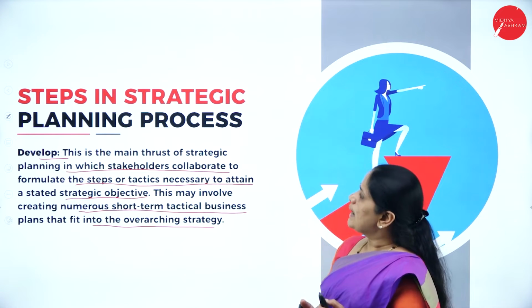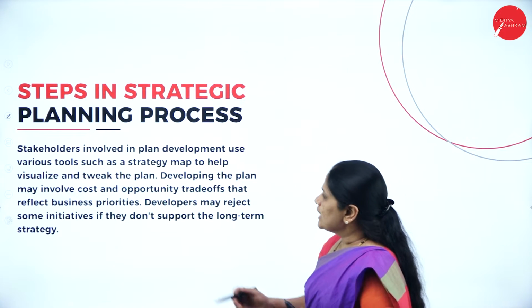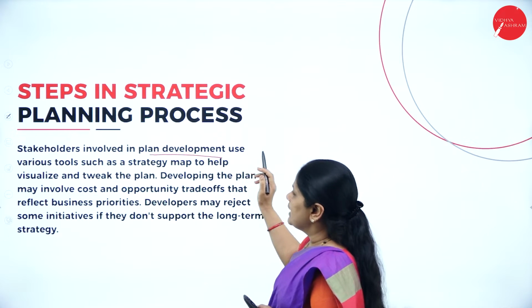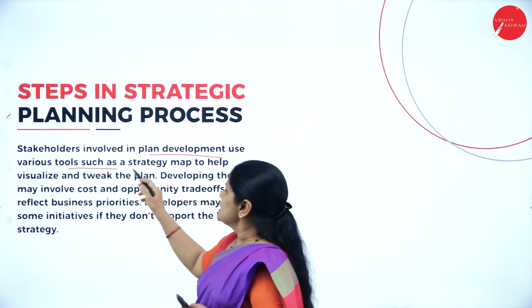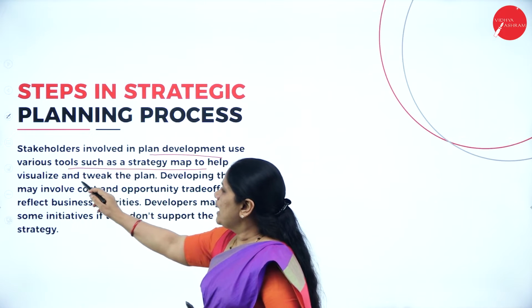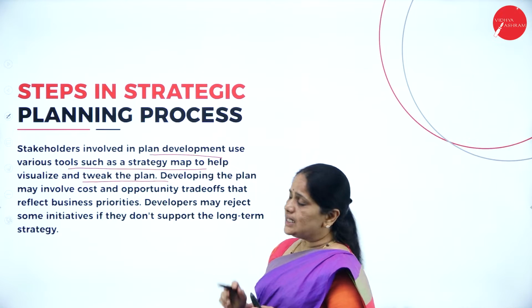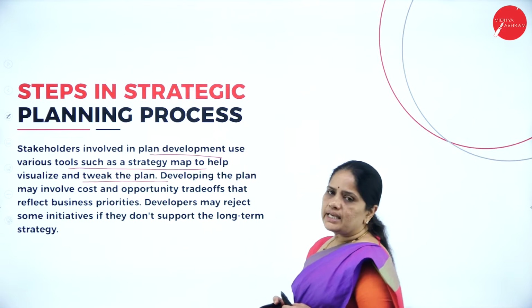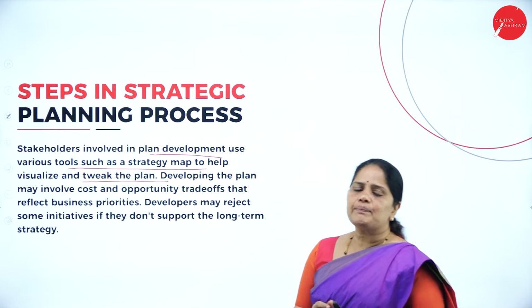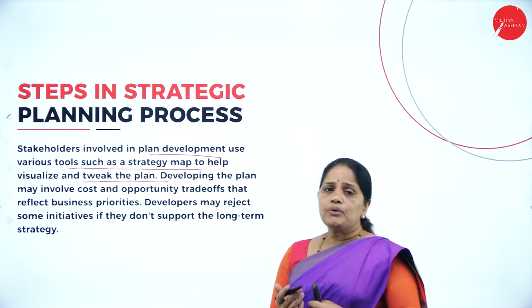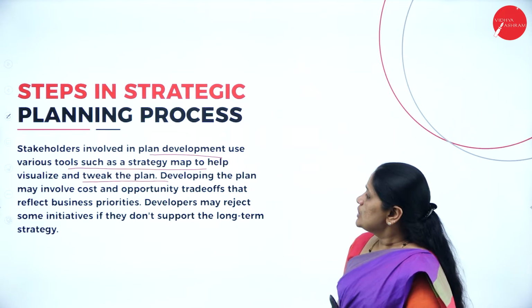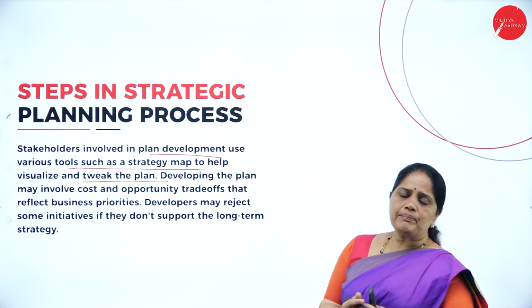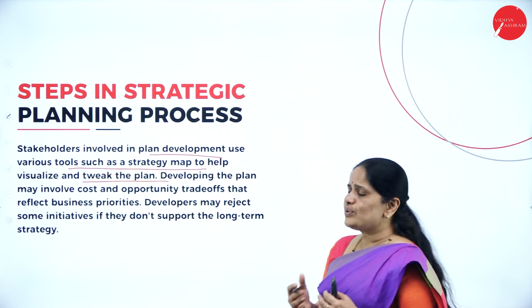the strategic plans. Then stakeholders involved in plan development use various tools such as a strategy map to help visualize and tweak the plan. So the stakeholders involved in plan development, those who are the most important planners of the business, use the strategy map to help visualize and tweak the plan.